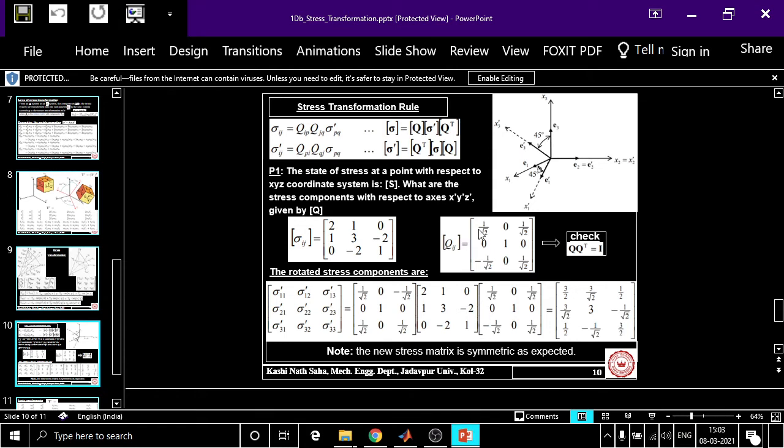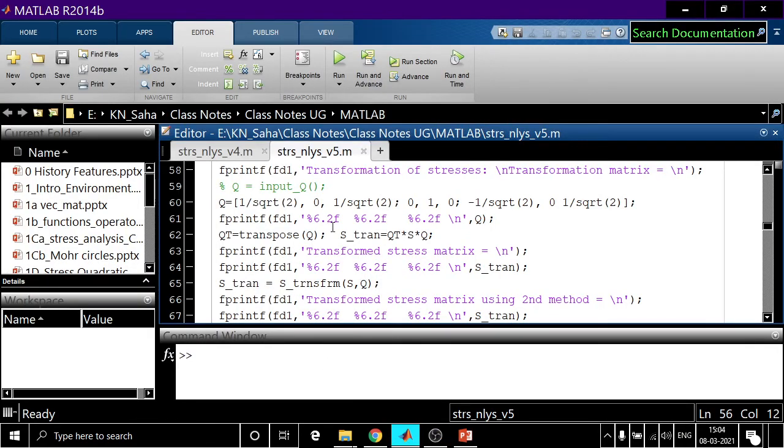Then the second row is 0, 1, 0. And this is the third row. We understand. Then we are writing this transformation matrix in our output file, that means in result.txt or result.dat, whatever it is.